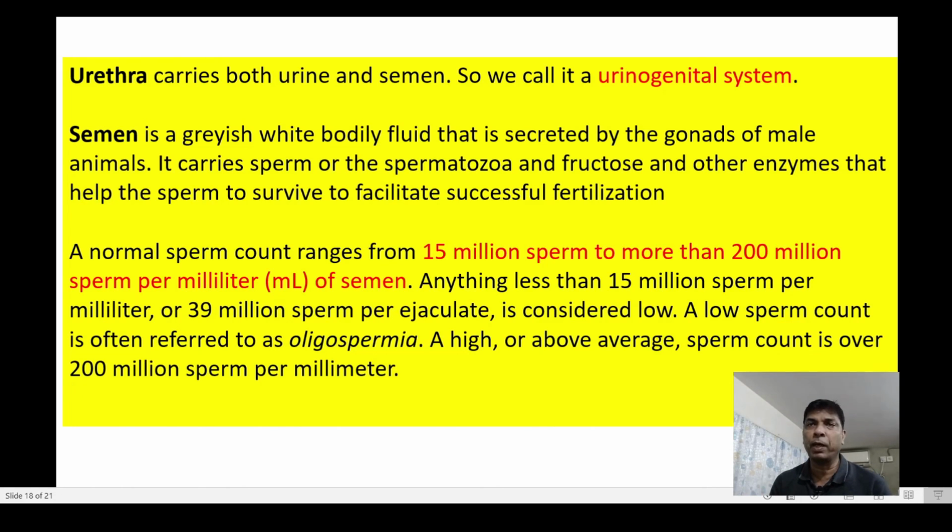A normal sperm count generally ranges from 15 million sperm to more than 200 million sperms per milliliter of semen, and anything less than 15 million sperm per milliliter or 39 million sperm per ejaculate is considered low, and this low sperm count is known as oligospermia.